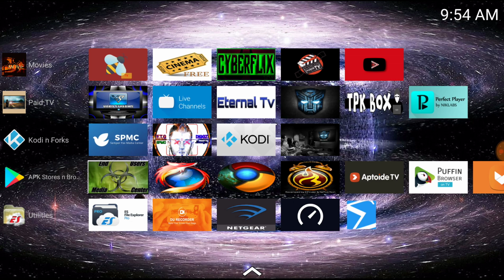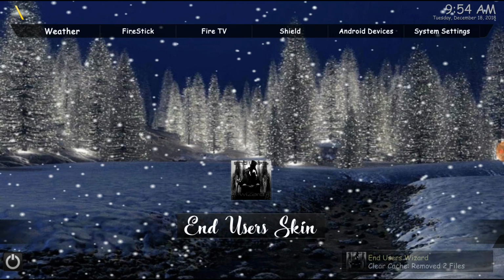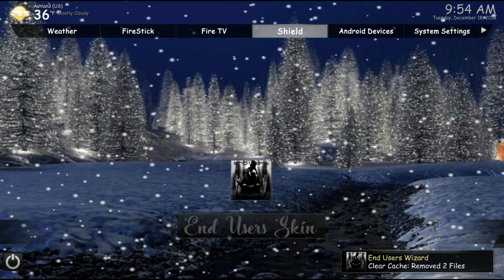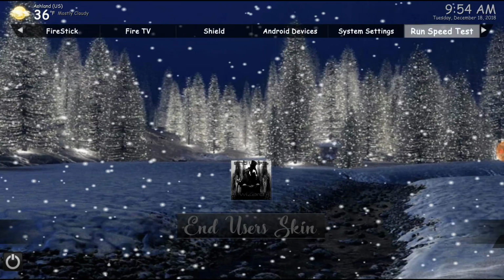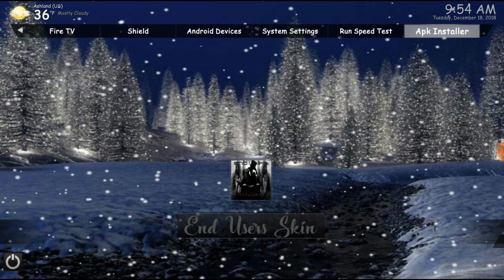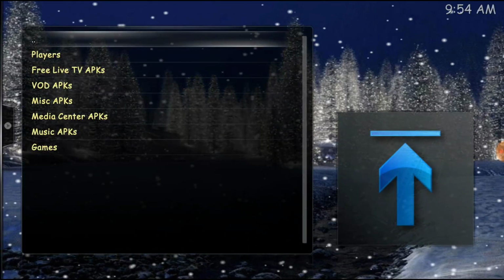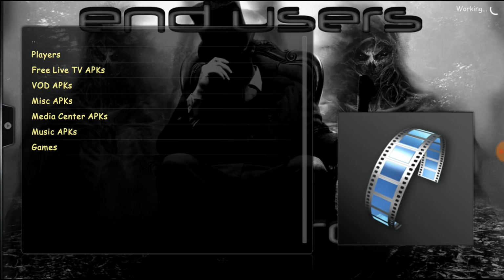Alright. The other game changer with the EUMC. But you're all set for a player now. You just got to go on your movie APK settings and change those settings. APK installer right here. He's got players.